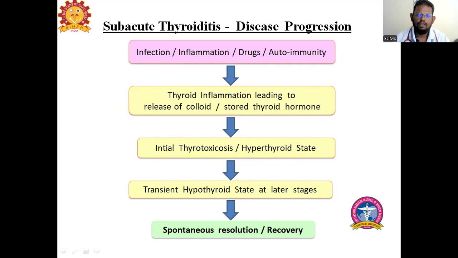So we have to divide it. Usually, remember the rule of 2. First 2 months is hyperthyroid, next 2 months is hypothyroid, and over the last 2 months, it becomes normal. That is, a resolution occurs. This is how the disease will progress.